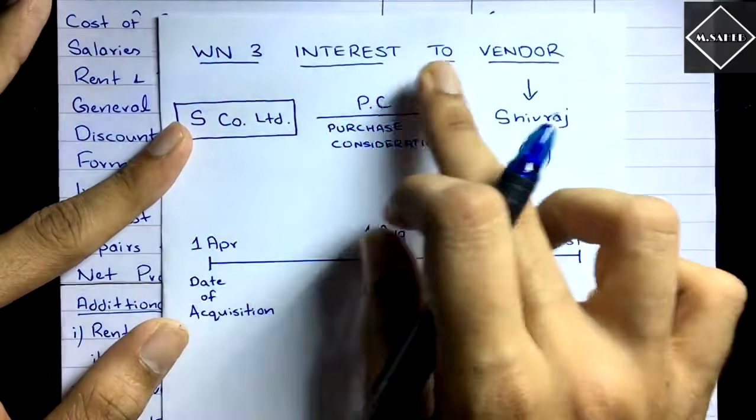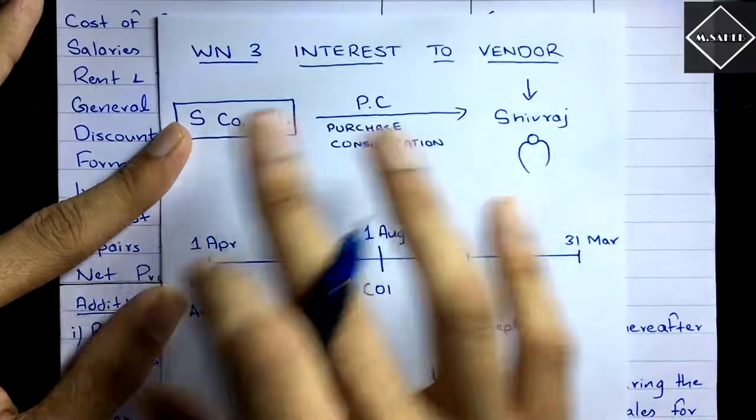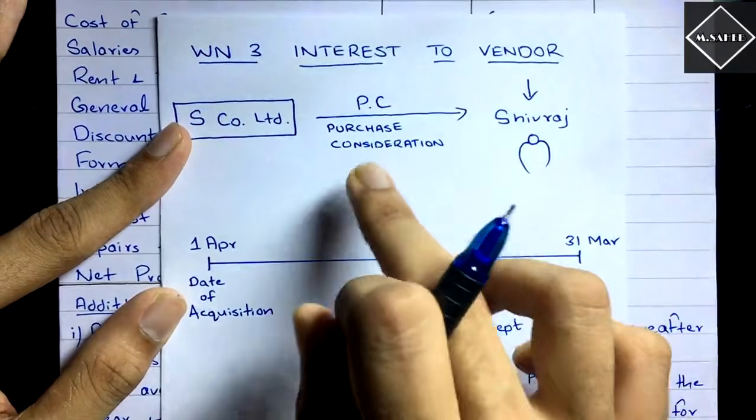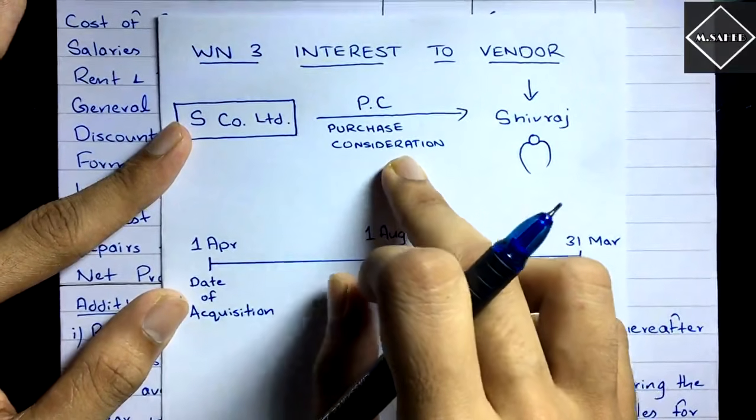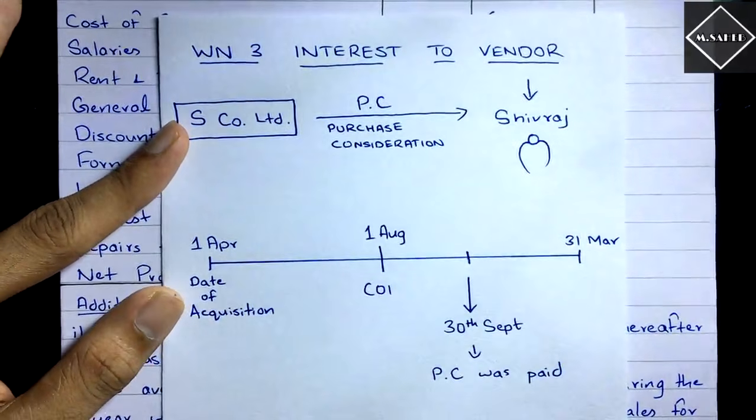And it is the interest to vendor on purchase consideration, not interest on capital. Interest on capital is different. This is interest to vendor on purchase consideration, and mostly this will come in exams. Simple, right? Okay, now let's prepare the profit and loss statement.